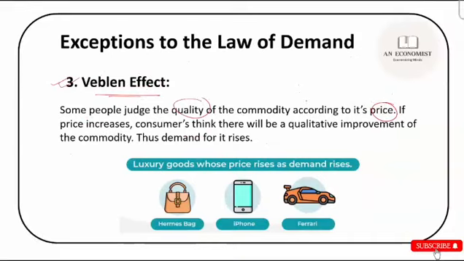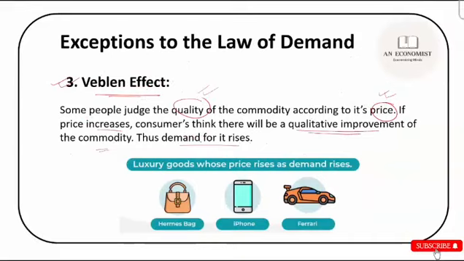So you might give the higher price because you think that the material that is being used in that product is of higher quality. So that is what happens in the Veblen effect. If the price increases, the consumer thinks that there will be a qualitative improvement of the commodity. So Veblen effect is linking the quality with the associated price. So if you do that, then you always tend to buy the higher priced things. So the demand for it rises. Here also we see that price and demand moves in the same direction.